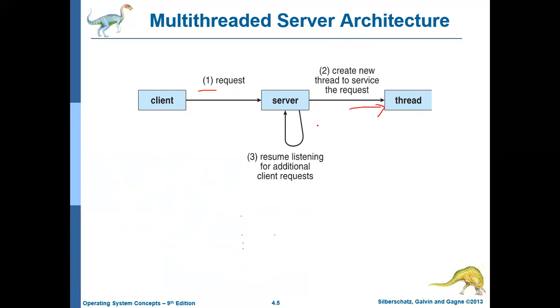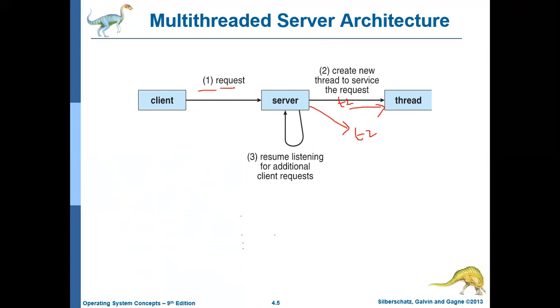After creating the new thread, the server will keep on waiting to see whether any other client is coming. Now, if one more client comes and says I want a copy of this particular website, then it will create another thread, thread 2, because this is thread 1. After creating thread 2, the server again keeps waiting for a client.